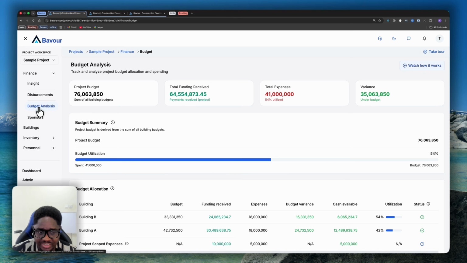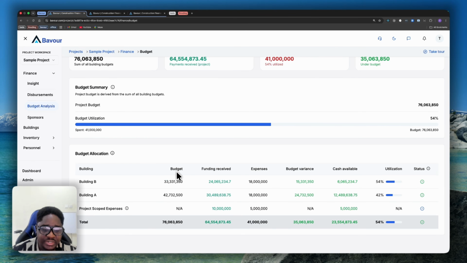Now, if you go to your budget analysis, go to the budget allocation. This helps you with a breakdown of your project finances and the building finances as well, right? So you don't have to wait for your accountant or whoever is in charge of your finance to send you monthly reports or weekly reports before you're able to know how your project is doing financially. You can look at this and have a full idea of where your project stands financially right now, because this is real time, right? So building B, we have a budget of 33 million. Building A, 42 million, and then you can see the funding received across the two buildings.